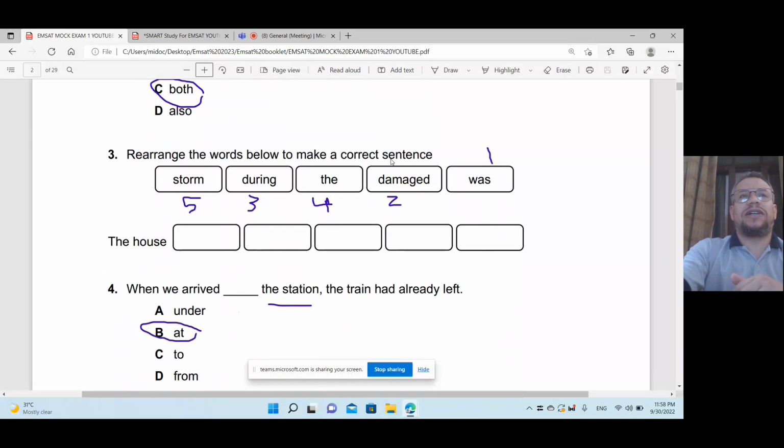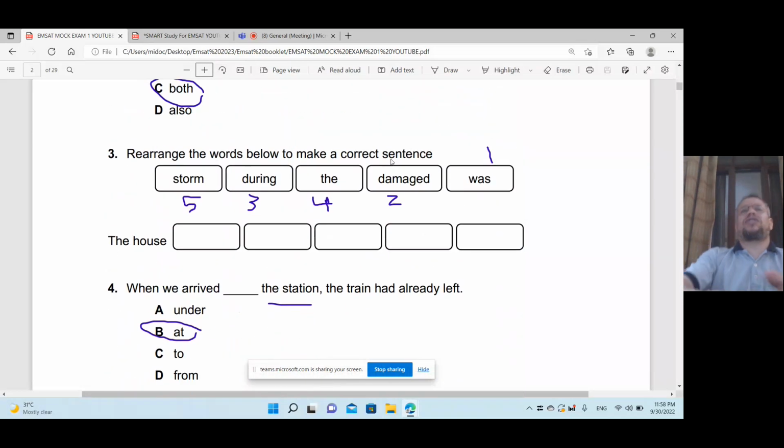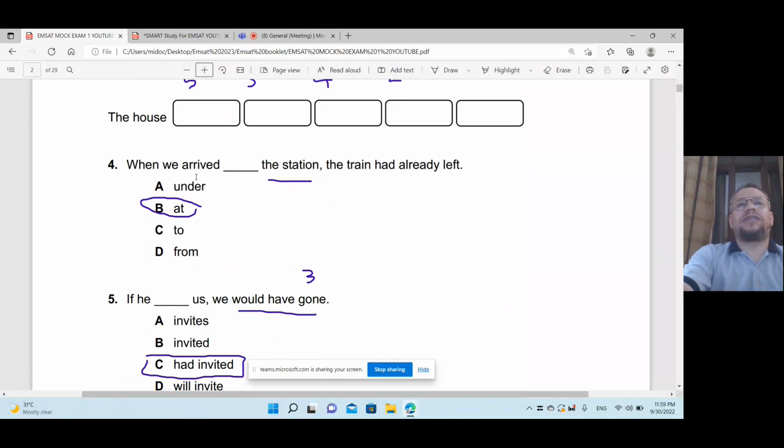Let's see that. Number 3, rearrange the words to make a correct sentence. Number 1: the house was damaged during the storm. It's easy to do that. Next: when we arrived, if you have past simple, the second one will be past perfect with "when". What we have here is "had left". Had left is a past perfect.